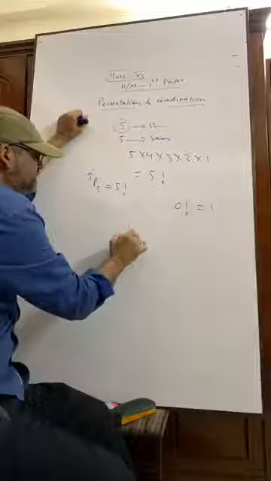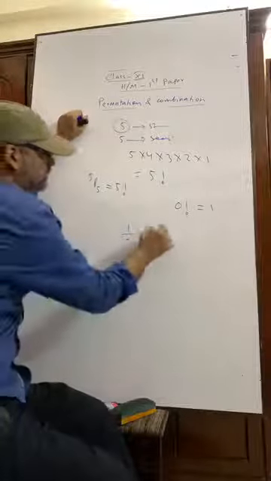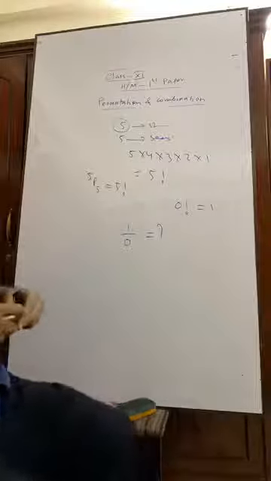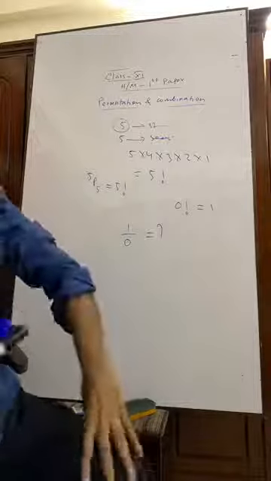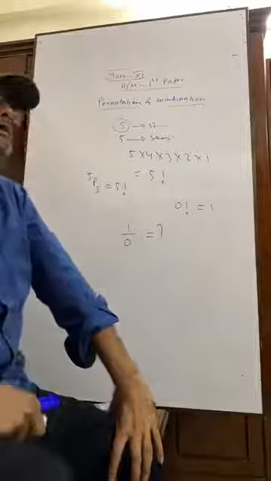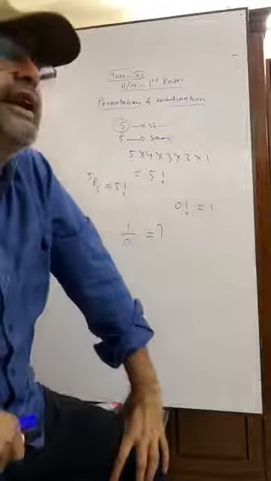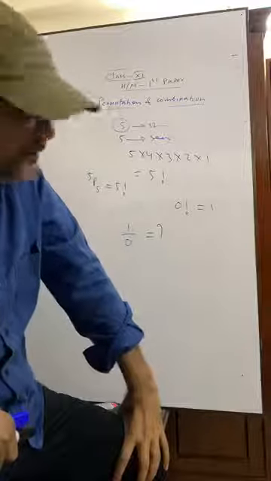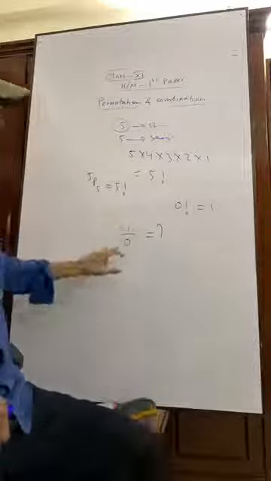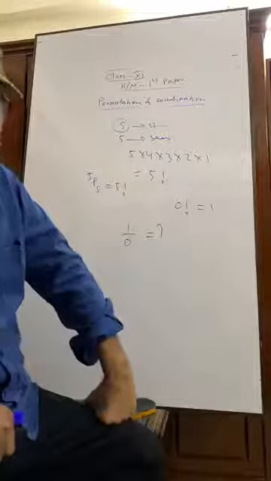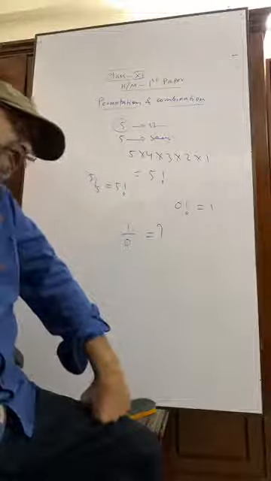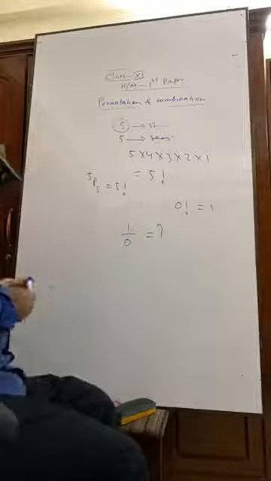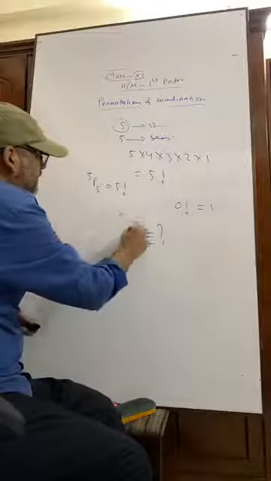Suppose 1 by 0 equals what? 1 by 0 equals what? Can you tell me? Someone says it is infinity. Is it the correct answer? Actually, 1 by 0 is undefined. Undefined.